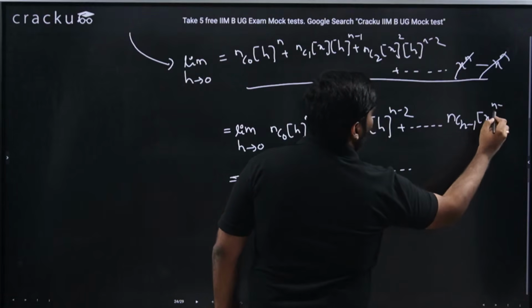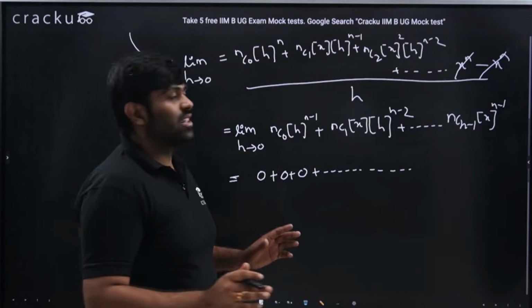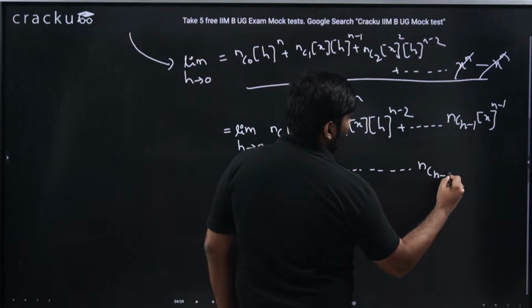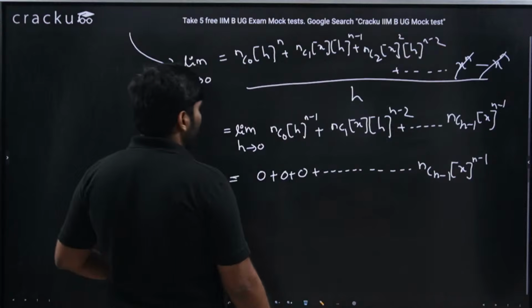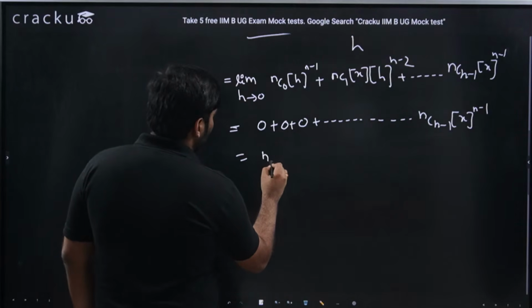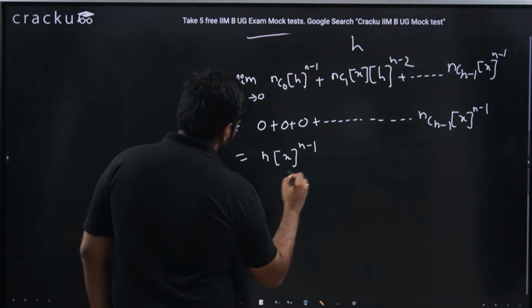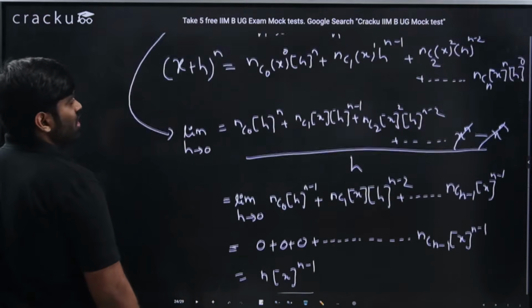There is no h in the last term. Only in the last term there is no h. In the rest of all the terms there is h, where h is tending to 0. So 0 plus 0 plus 0 into nC(n-1) into x power n minus 1. What is nC(n-1)? Which is nothing but nC1, which is nothing but n. Because nC(n-1) is n. So n into x power n minus 1.